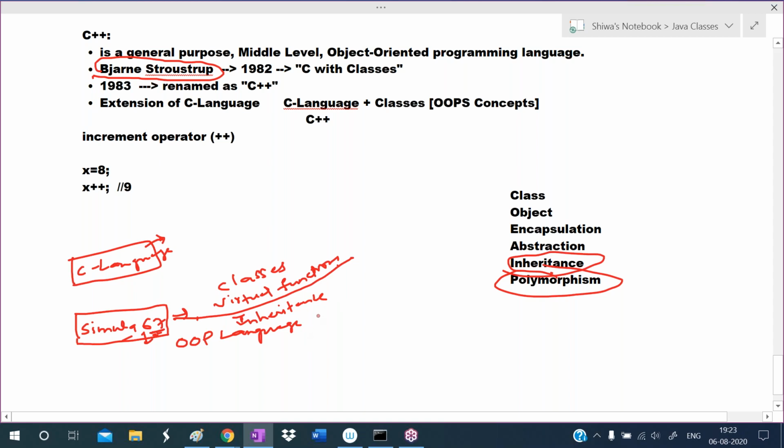So here inheritance is there and classes concept is there, which means encapsulation and abstraction will indirectly be there too. So Simula 67 has OOPS features, and to the C language he added these OOPS concepts, and he developed the language as C++. So to the C language he added the concepts of Simula 67.